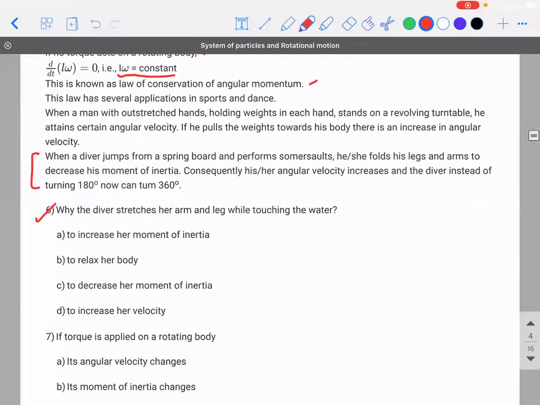So, why does the diver stretch her arm and leg while touching the water? To do what? To decrease the moment of inertia. Option C, sir. Here, to decrease his or her moment of inertia.